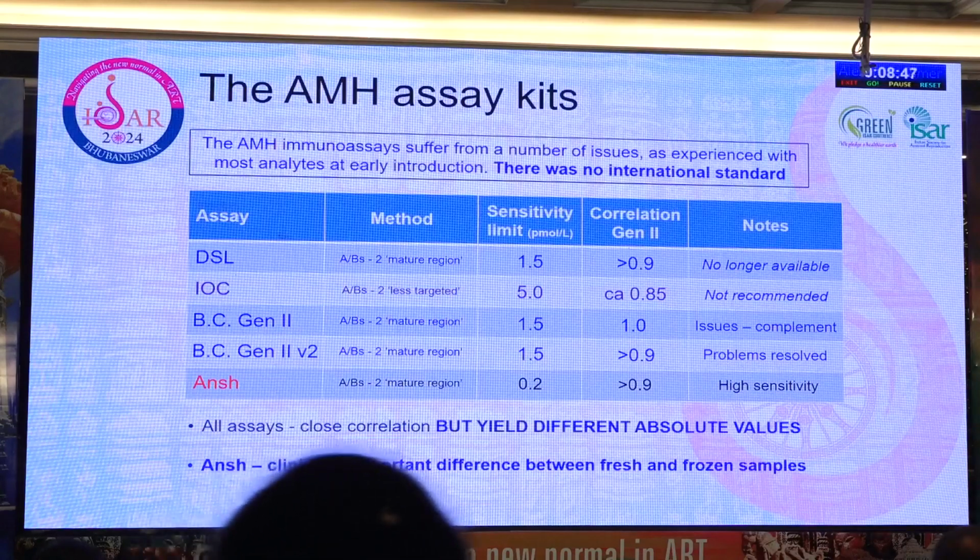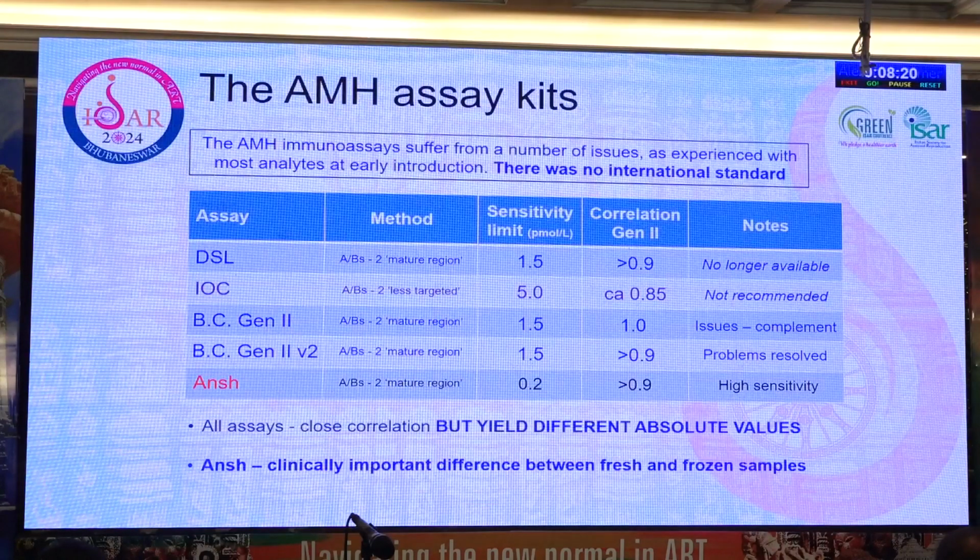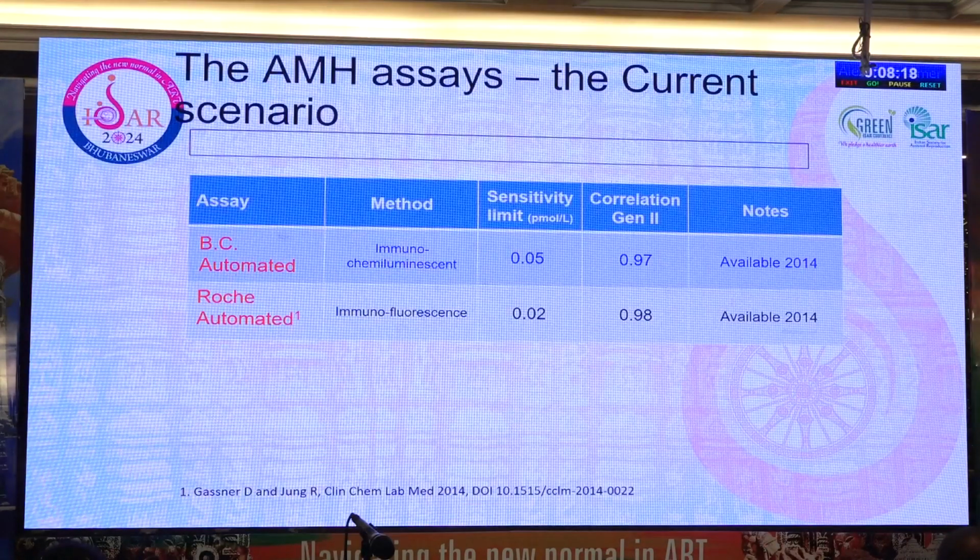But one of the things with the ANSH assay we need to remember is that we need to know whether a fresh sample has been tested, or a frozen thawed serum sample has been tested, because the values can be significantly different, and the frozen thawed samples give a clinically significantly higher value than a fresh sample analysis. So this is something very important. Otherwise, without knowing that, we may interpret the results very inappropriately.